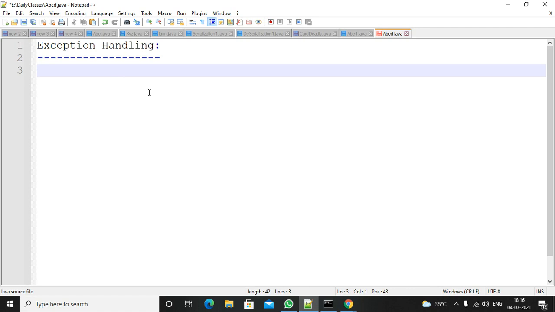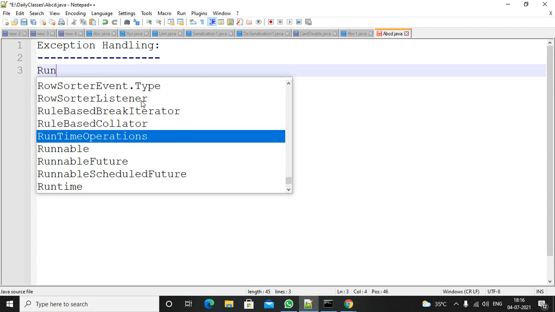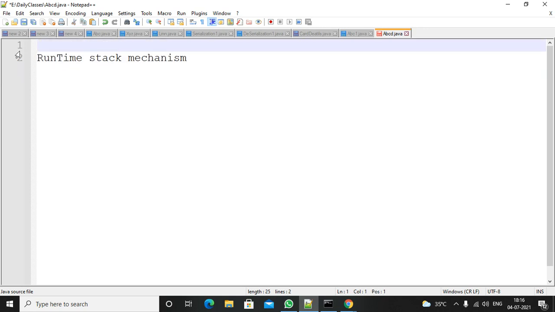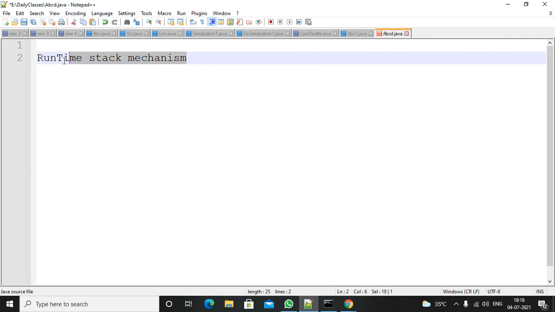Before going to discuss all these things, first we need to understand what the runtime stack mechanism is. First, you need to understand this runtime stack mechanism concept. So what is this runtime stack mechanism? I will explain with one program. I will write a program here.